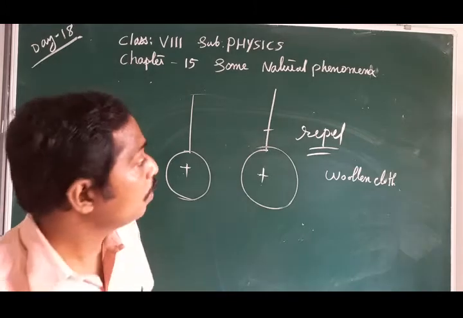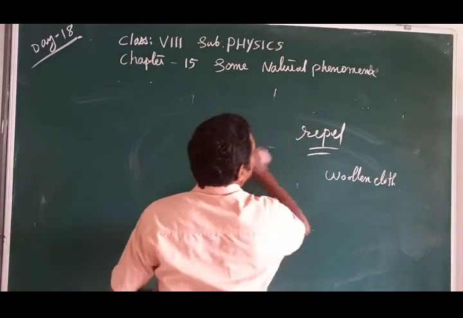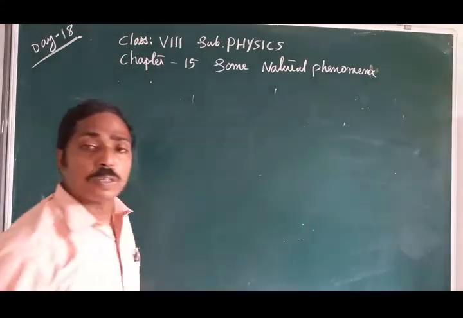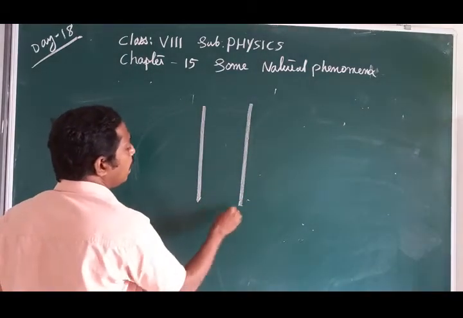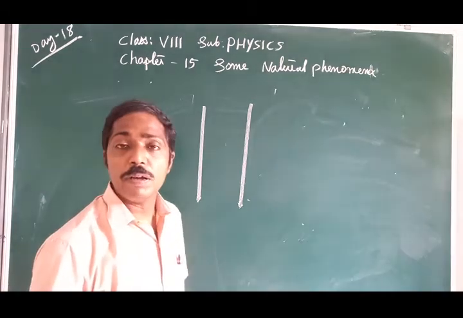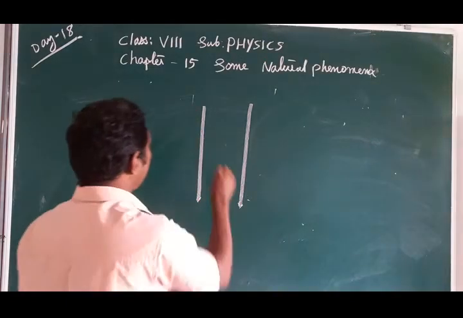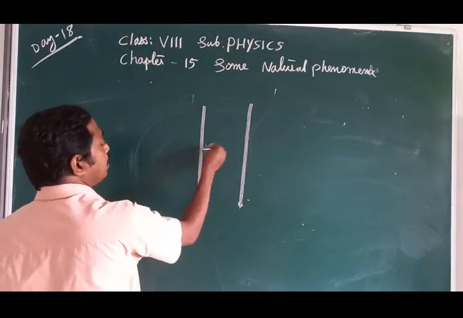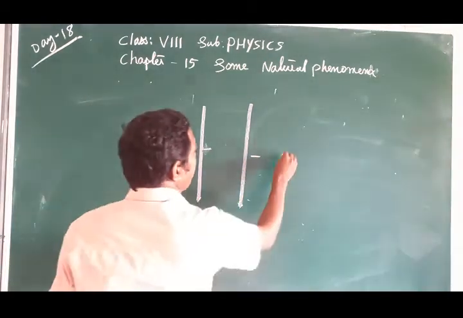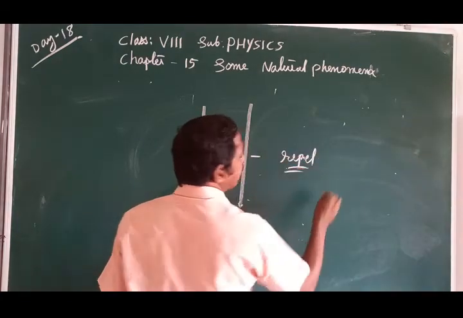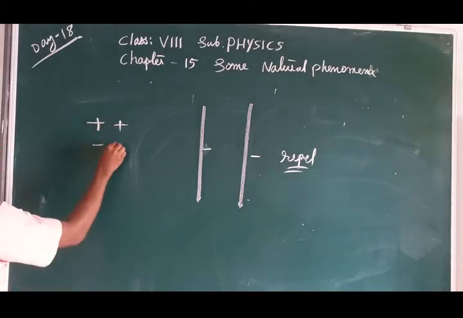Then two refills, this is one refill and this is another refill. When these refills are rubbed with polythene and brought closer, maybe both get negative charge. What will happen? They also repel each other. If they get positive and positive, similar charges, they repel. Both negative, they repel.